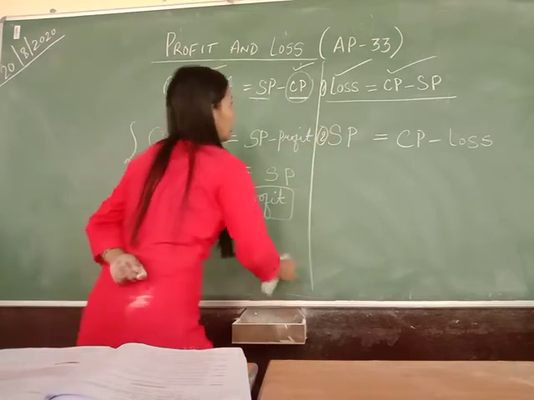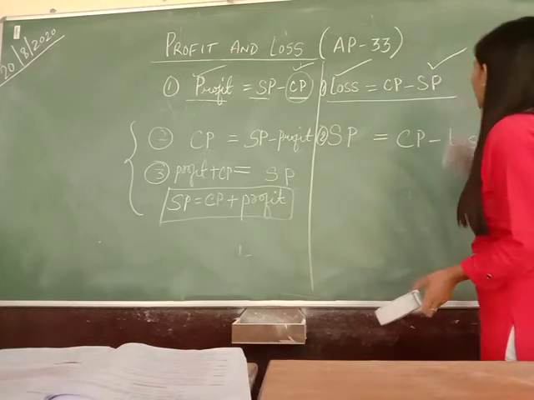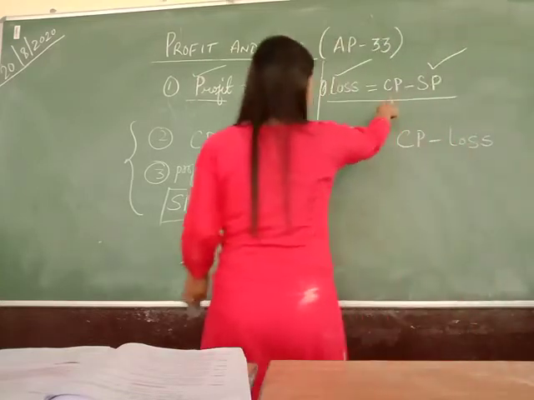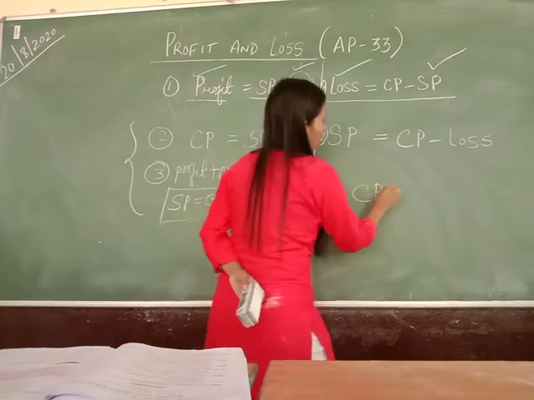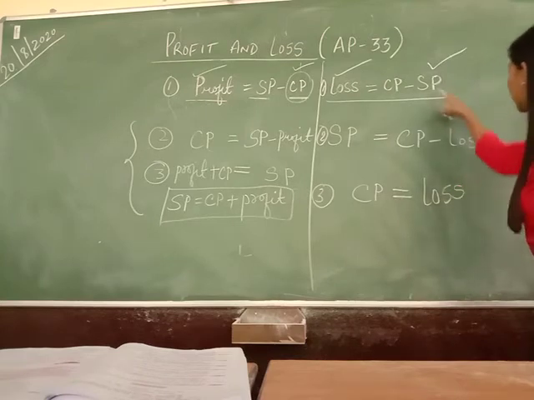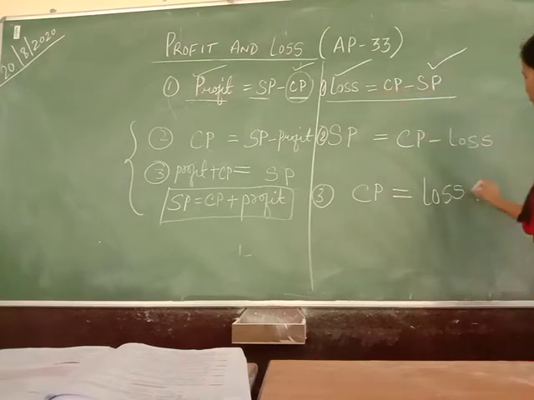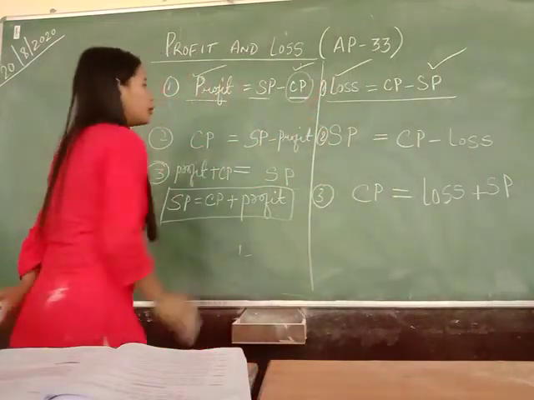And in another case, say I have loss and SP known, then we can easily figure out what is CP. So CP will be equal to loss, and when I take this minus SP to this side, it becomes plus SP. So these are the three interconnected formulae.